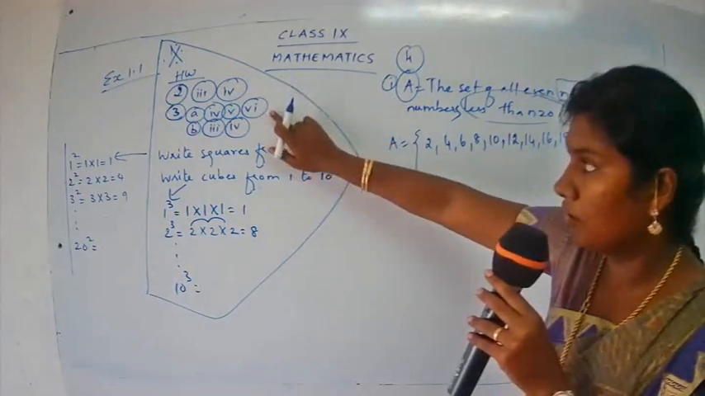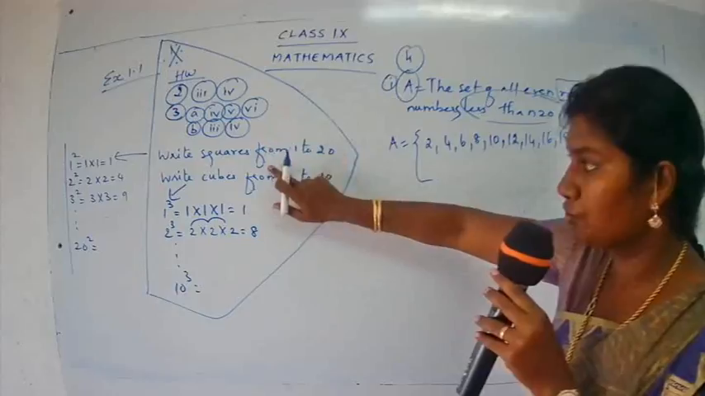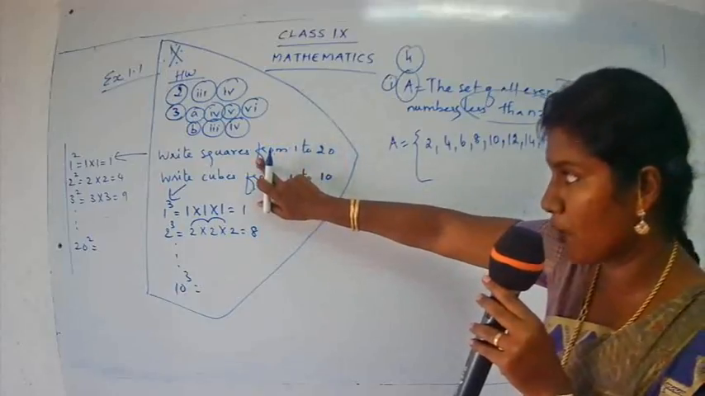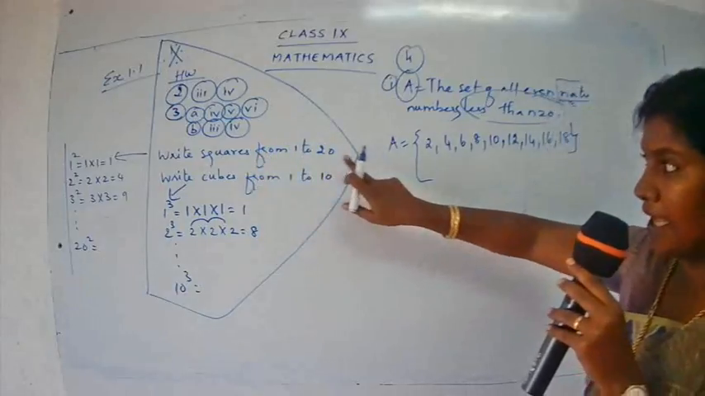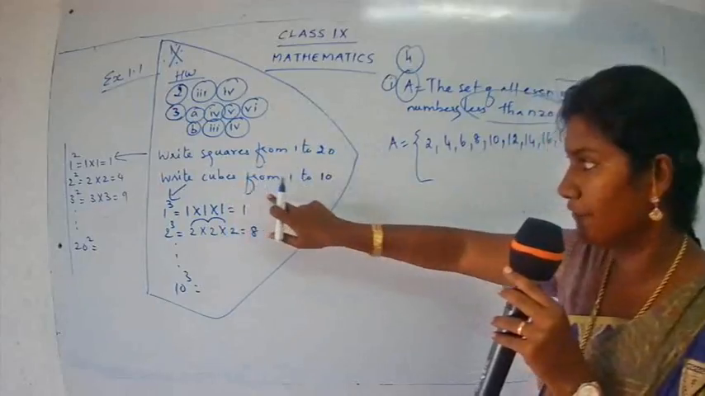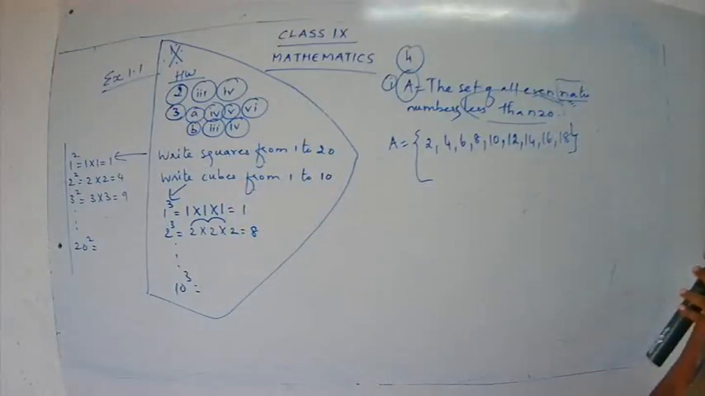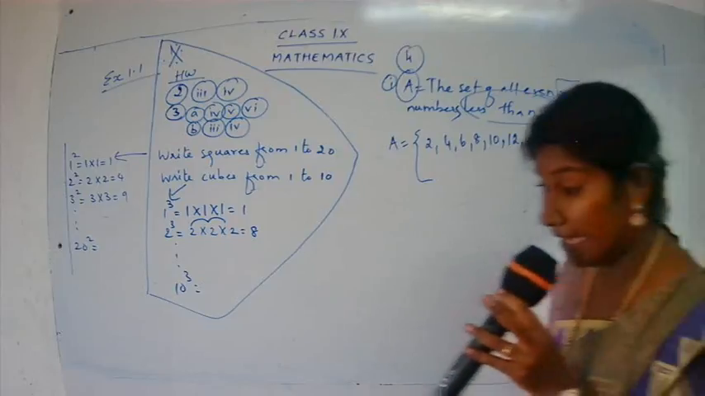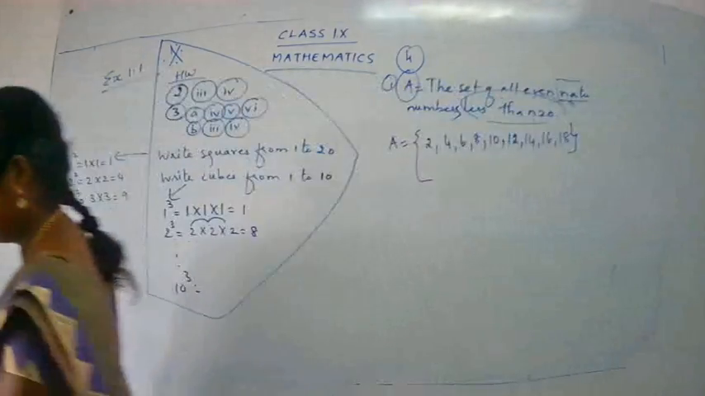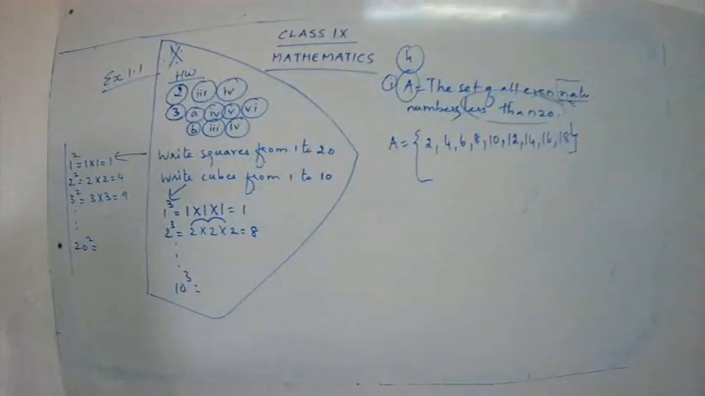I hope you have marked all these questions in your textbook. So 2 extra things. One is writing the squares from 1 to 20. And also you have to write the cubes from 1 to 10. You have to do your homework and submit it the same day. Okay, so we will stop over here and continue the next sum in the next class.